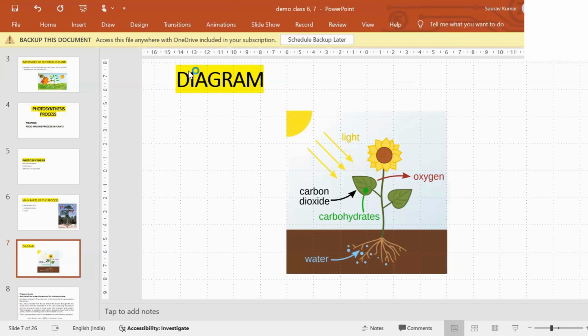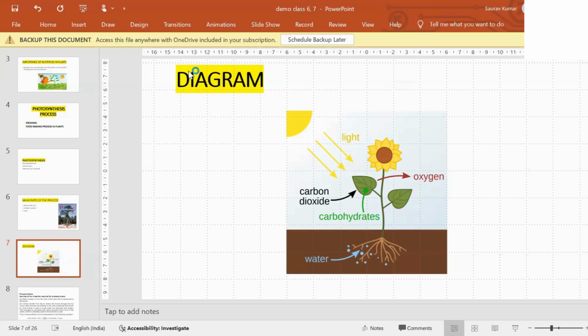Correct? Now, how is this process going on? Means we are giving water to the plant in the roots. Okay, now this water is going to the leaves. Okay, on the leaves sunlight is coming. Okay, and on one side, do we need oxygen or carbon dioxide for living? Tell me. We are taking oxygen for our survival. Correct? We are taking oxygen and we are giving out carbon dioxide.